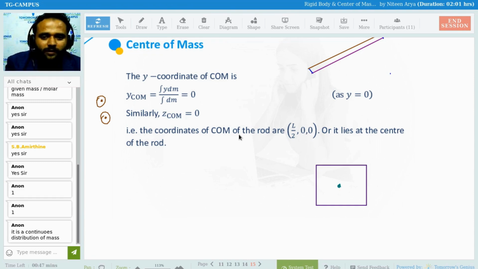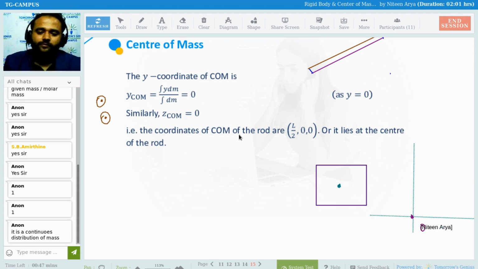But if I say find the center of mass from this point O, now tell me where it is going to lie. Again at the center, or somewhere else? It also depends on how my mass is distributed.